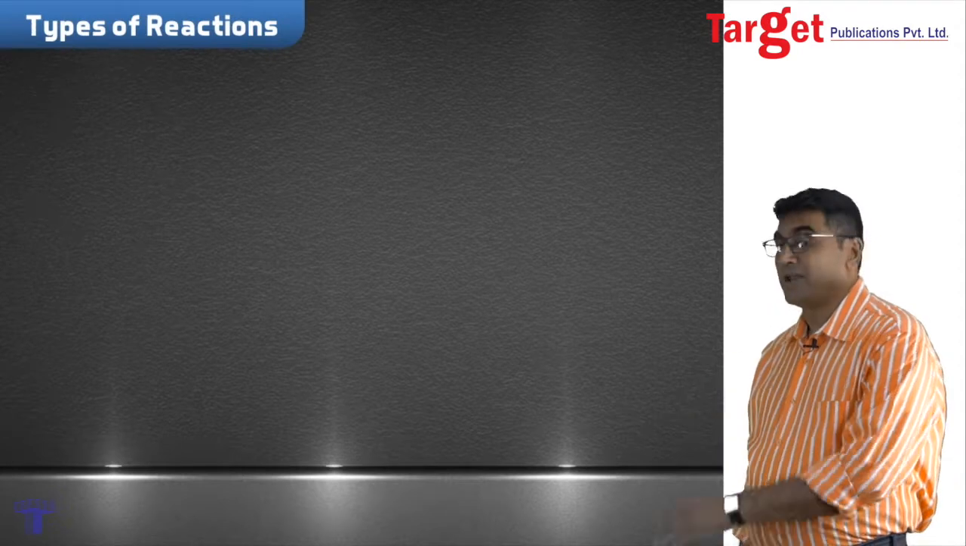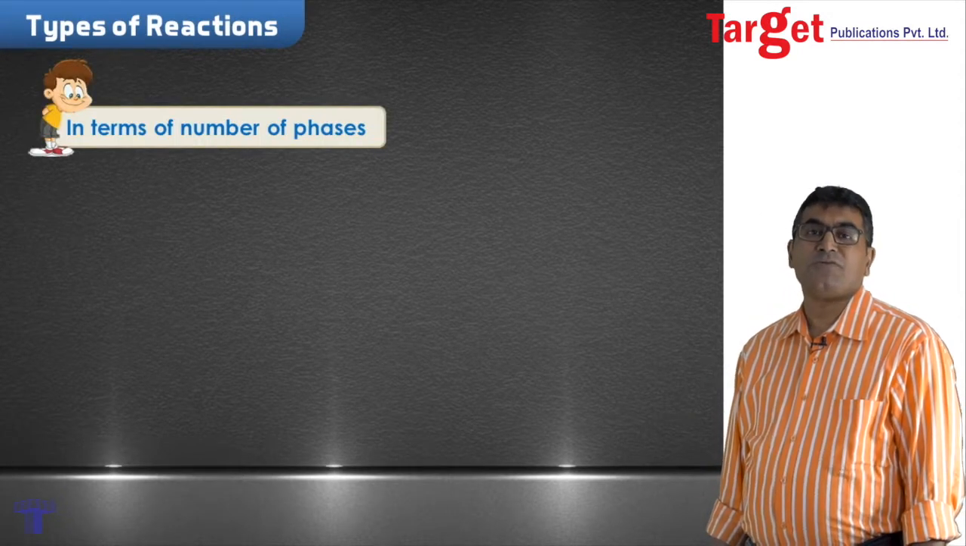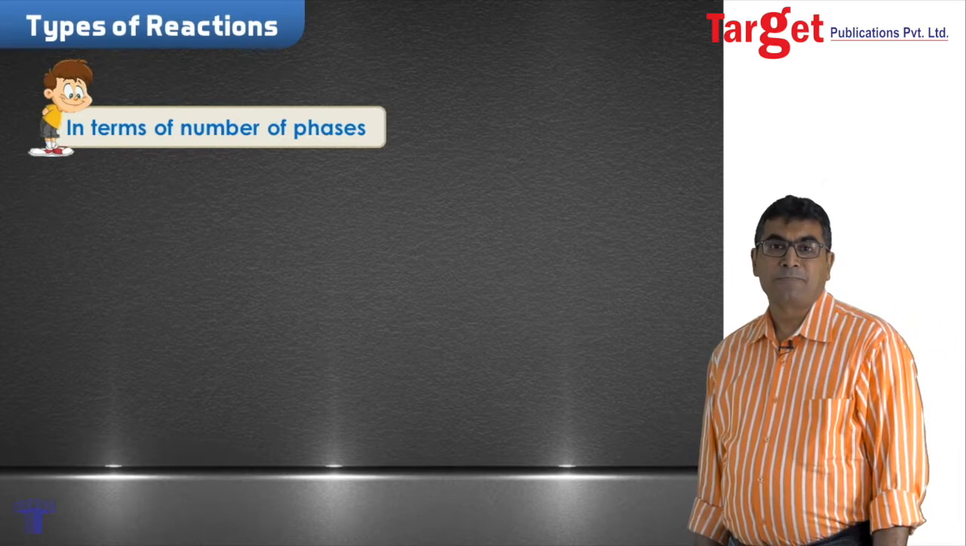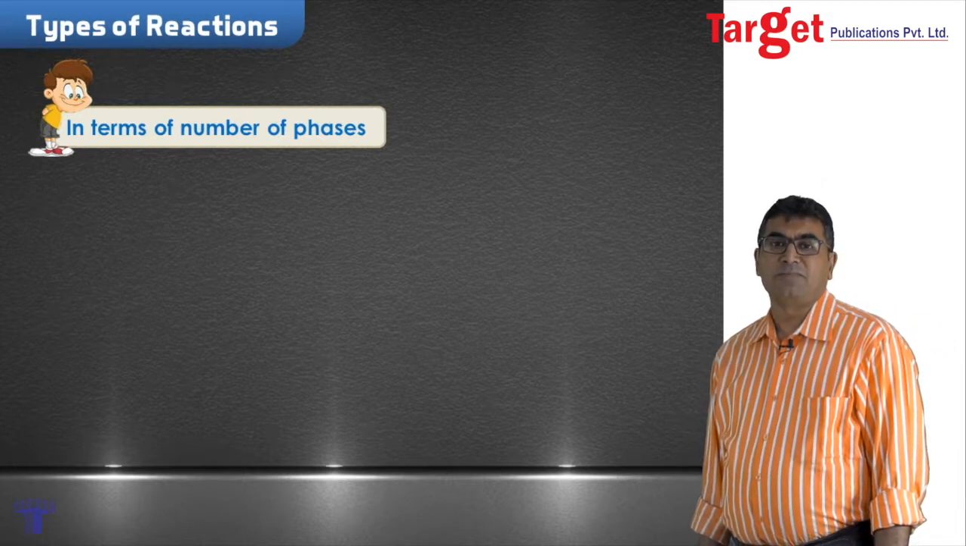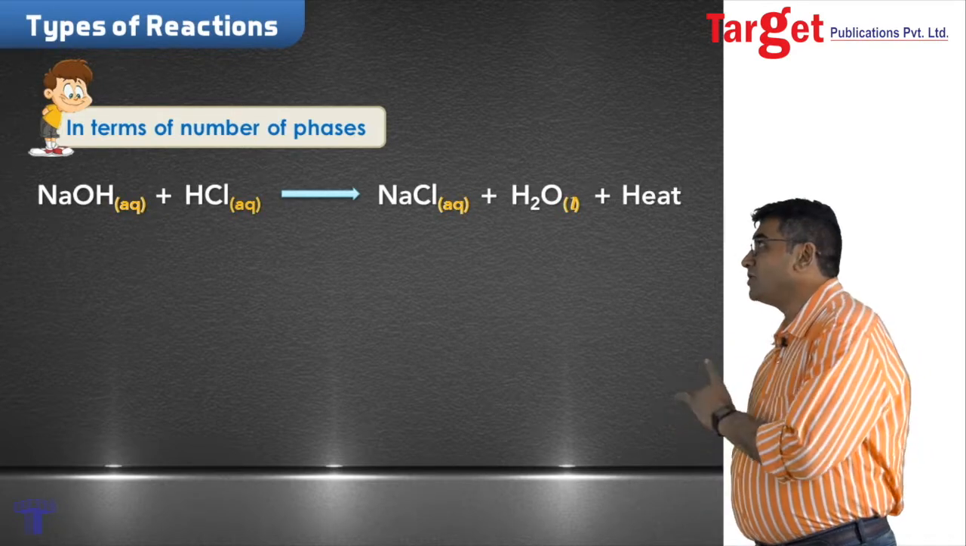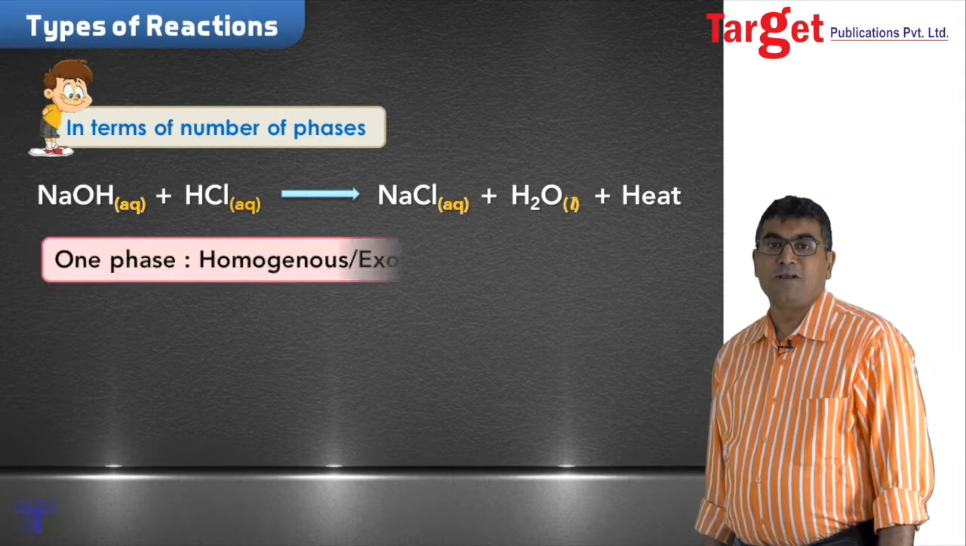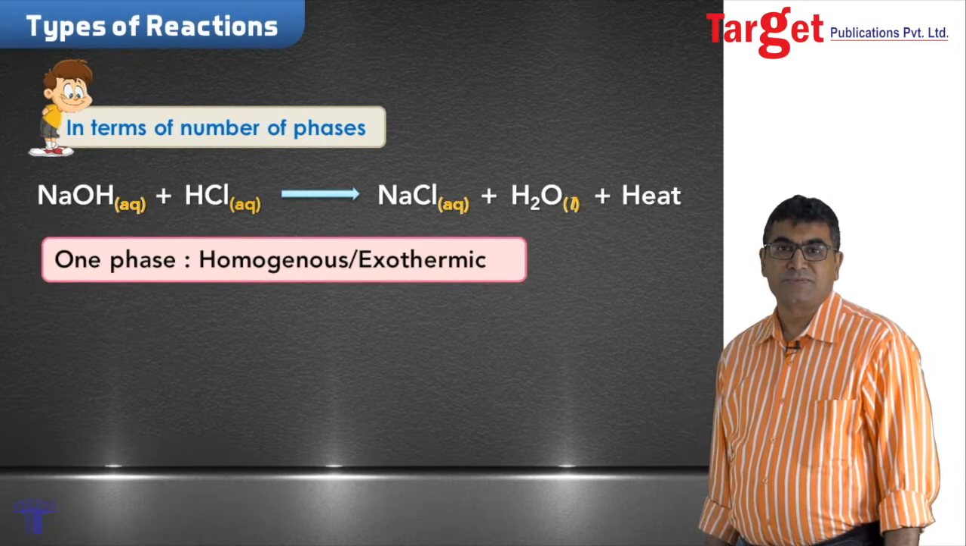Today we shall be discussing the various aspects of chemical and physical equilibrium. To start with, the types of chemical reactions. These could be in terms of number of phases. First of all, we can think of those reactions in which all the reactants are in the same phase. These would be called homogeneous reactions.